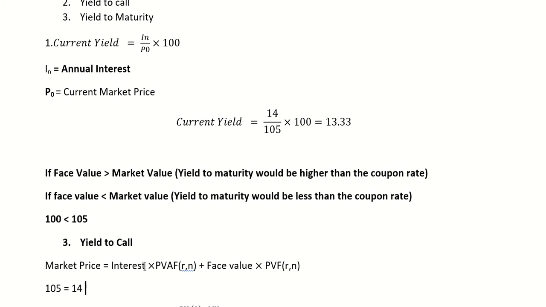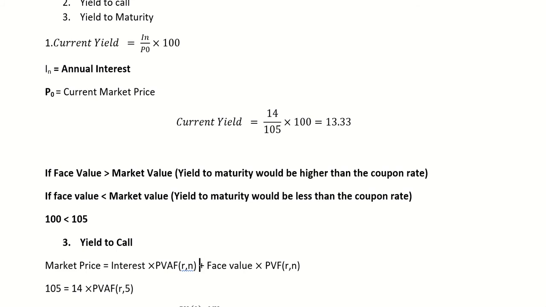Okay, now this PVAF here. Now rate, obviously we do not know the rate, we have to calculate this yield to call. But time, here we know the time would be 5 years because the company may pay back the whole debt in 5 years. So time is 5, then plus the face value.